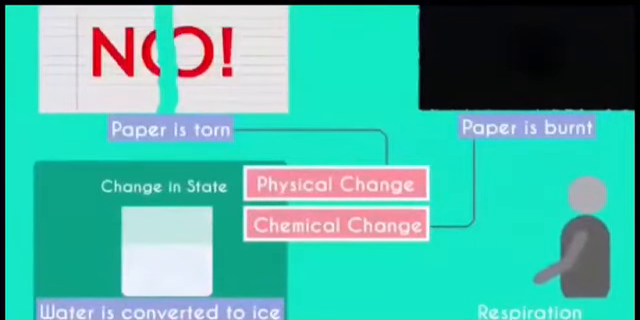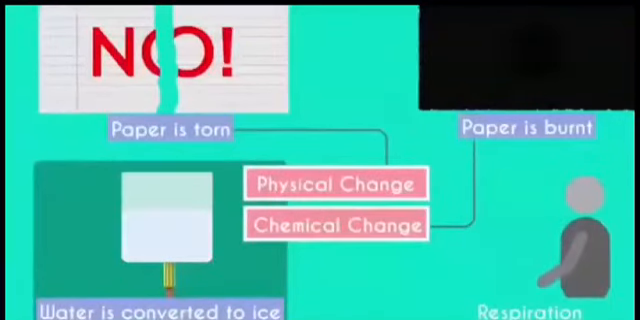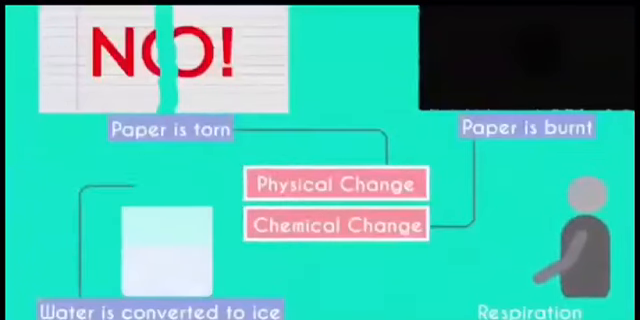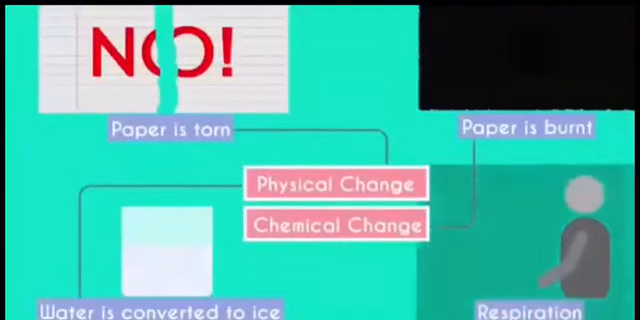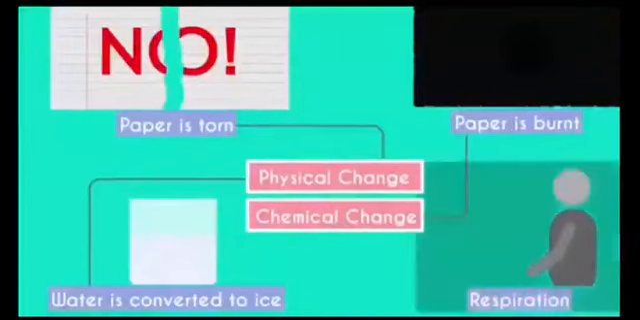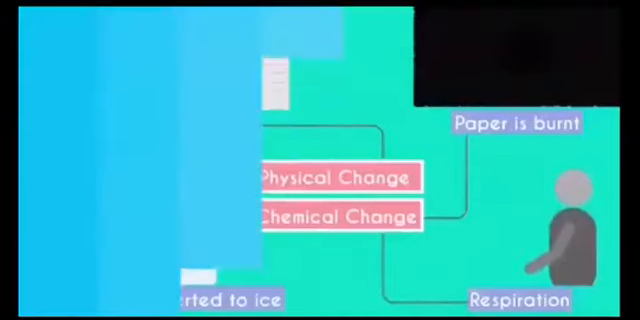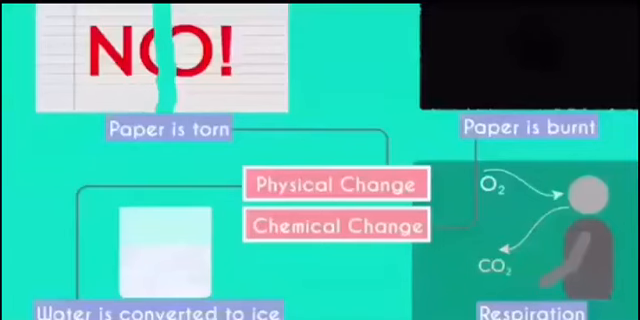Now, what about water being converted into ice? Here, only the state of matter is changing, which is a physical property. Ice can be converted back into water with a little bit of heating. Hence, it's a physical change. Now see the last one. What happens when we respire? We utilize the oxygen which we inhale, and after the respiration process, CO2, carbon dioxide, is exhaled. Clearly a new substance is formed. So it's a chemical change.